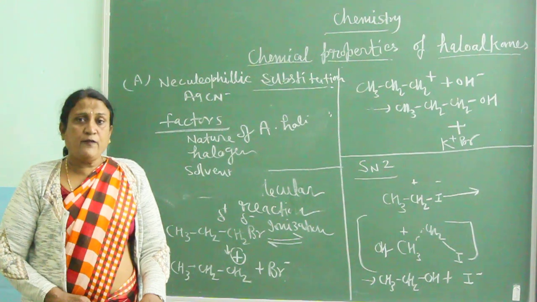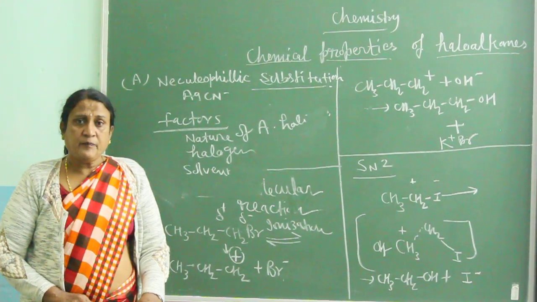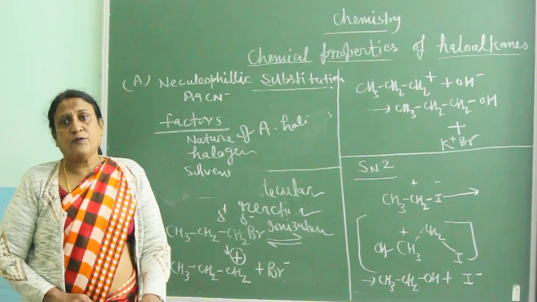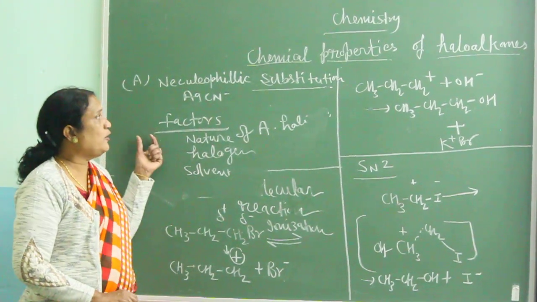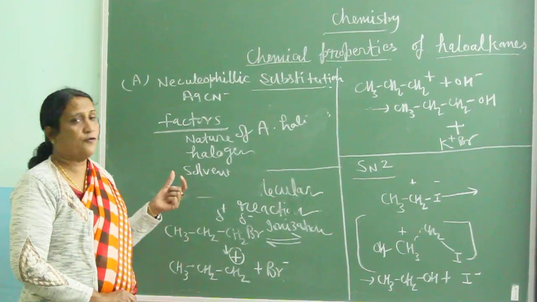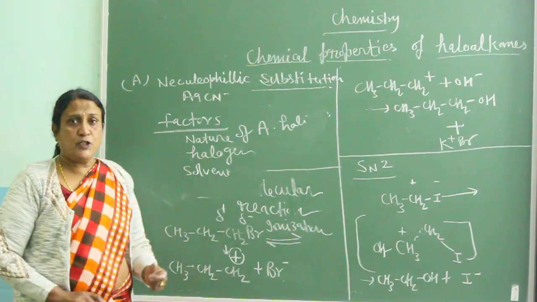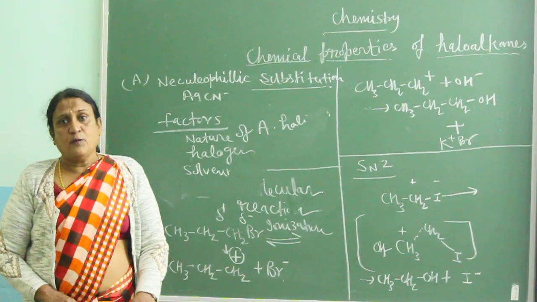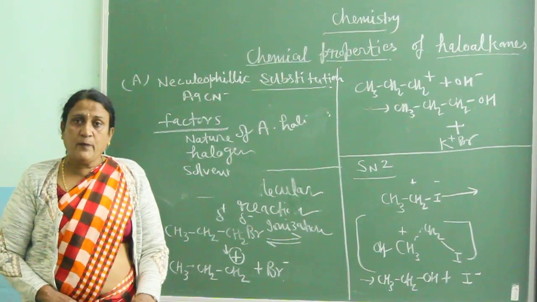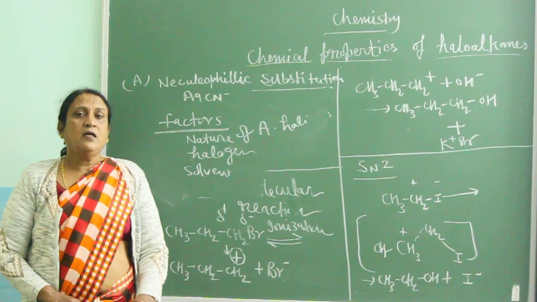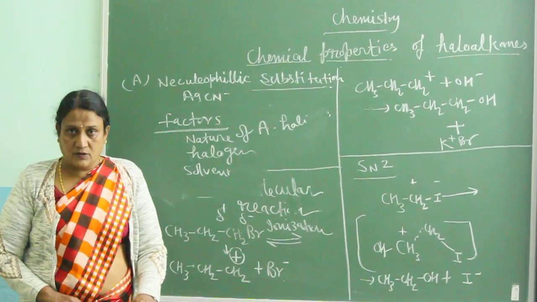Then another factor is the nature of the reactant, meaning the nucleophile. Like potassium cyanide or potassium hydroxide, when they participate in the reaction, the reaction is fast.